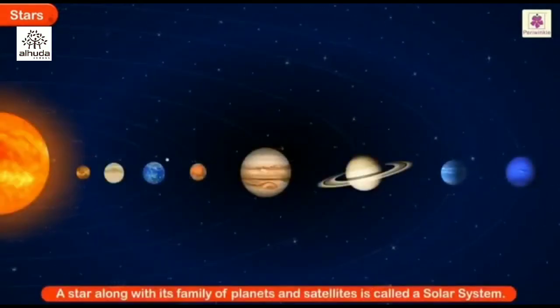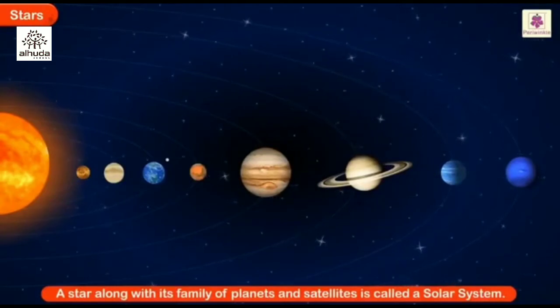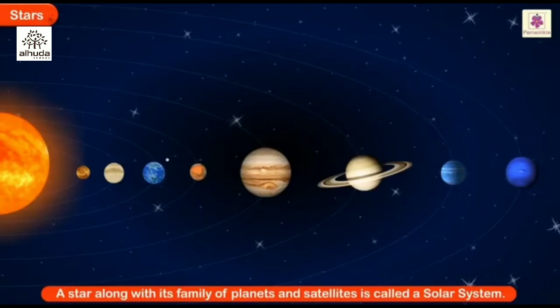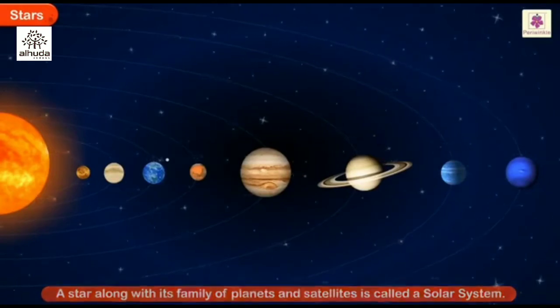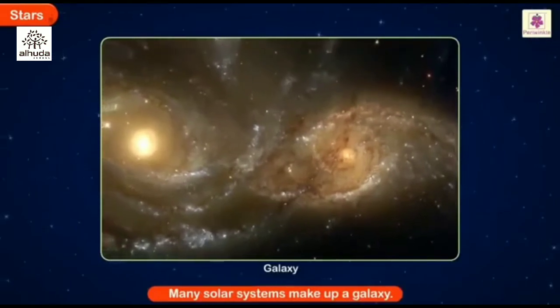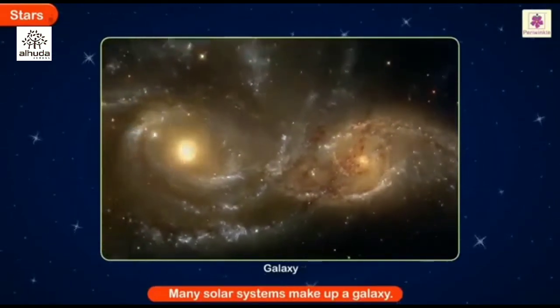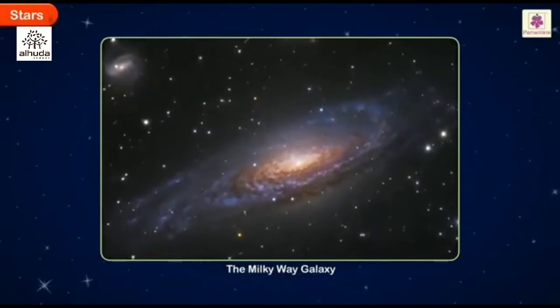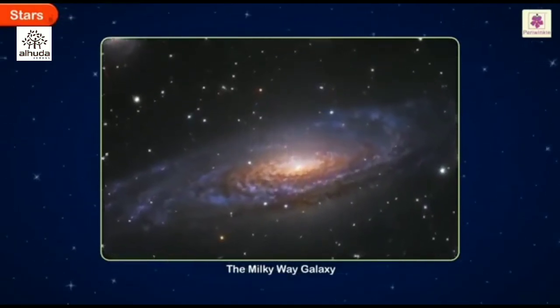A star, along with its family of planets and satellites, is called a solar system. Many such solar systems make up a galaxy. Our solar system is part of the Milky Way galaxy.